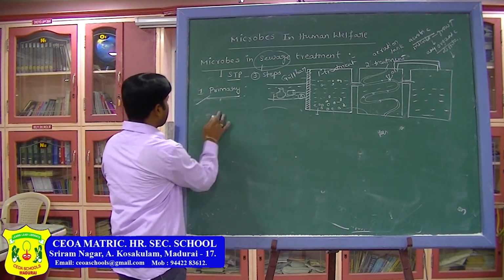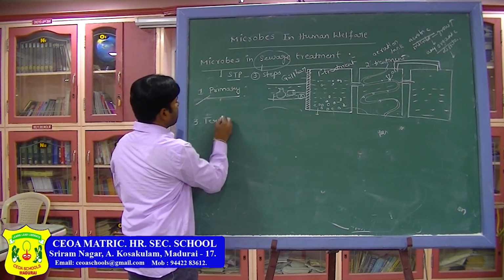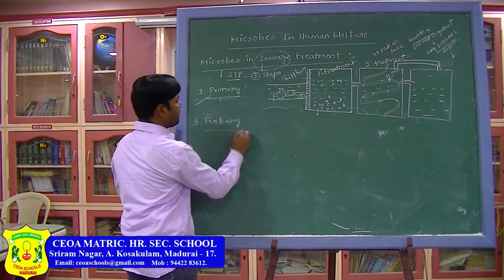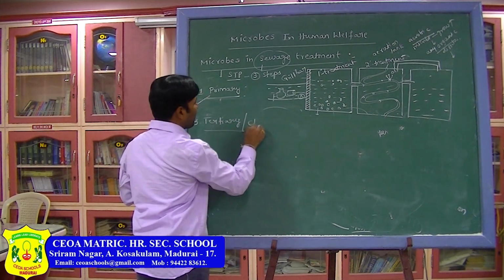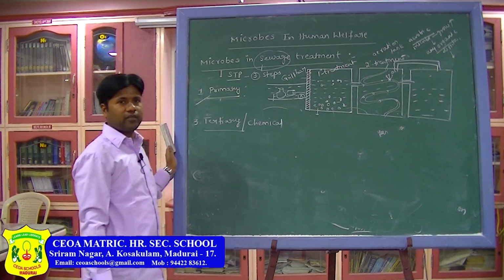Now I am going to explain about tertiary treatment. It is also called a chemical process. What is that?